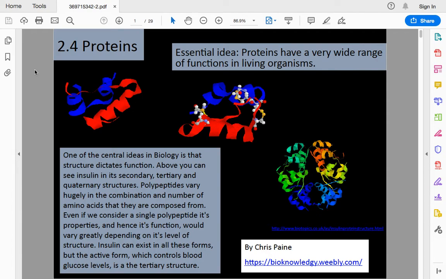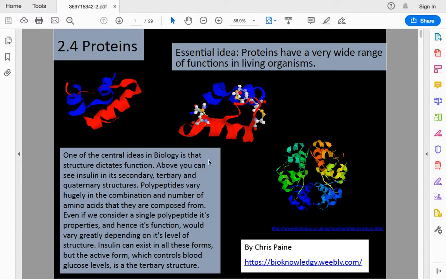Good morning. Today the main topic of this class is about proteins, amino acids, and polypeptides. The essential idea that we must have about this is that proteins have a very wide range of functions in living organisms. Any kind of protein in your body or any kind of living organism has a specific role. One of the central ideas in biology is that structure dictates function.